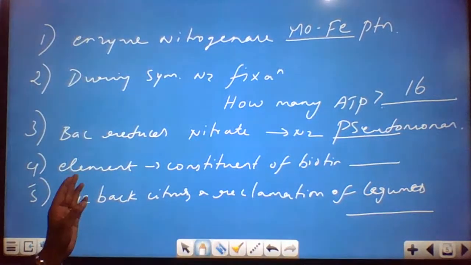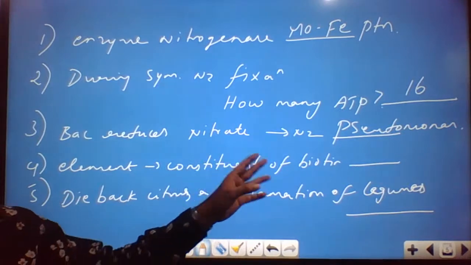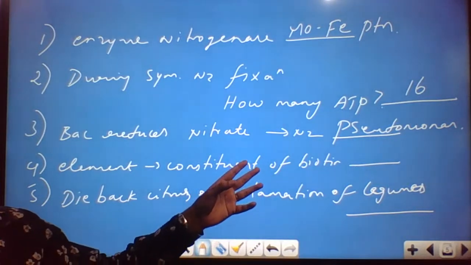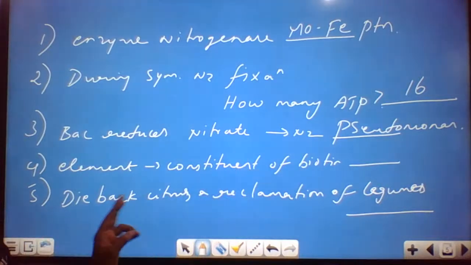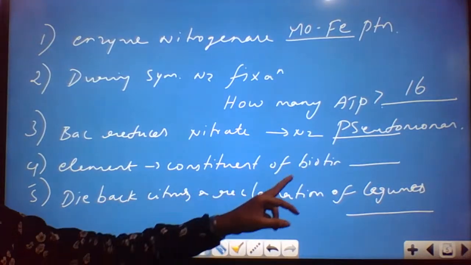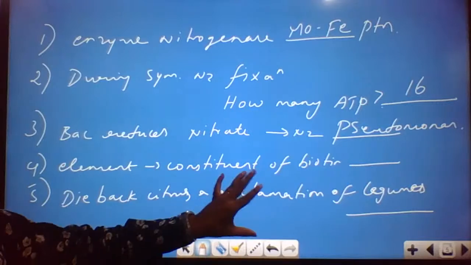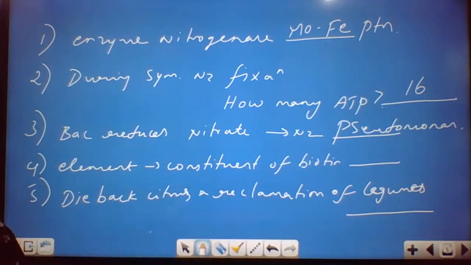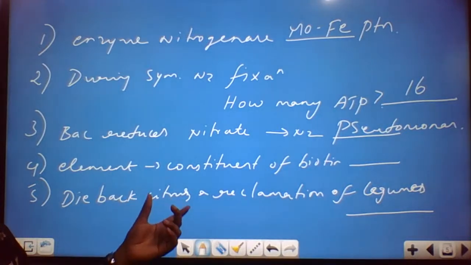Then elements, where you could say constituent of biotin. Can you name the constituent of biotin? Can someone tell me? And dieback of citrus and reclamation of legumes are actually the names of diseases. This is caused by the deficiency of what? What is the name of the element? You just tell me the name of the element which is responsible.